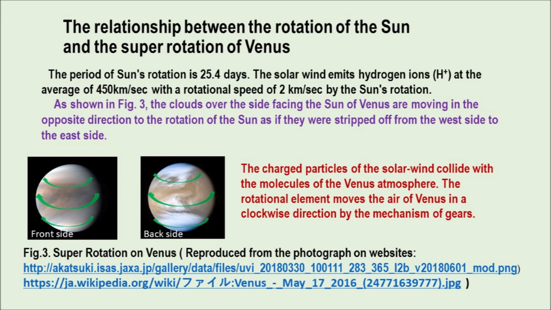As shown in Figure 3, the clouds over the side facing the Sun of Venus are moving in the opposite direction to the rotation of the Sun, as if they were stripped off from the west side to the east side. The charged particles of the solar wind collide with the molecules of the Venus atmosphere. The rotational element moves the air of Venus in a clockwise direction by the mechanism of gears.